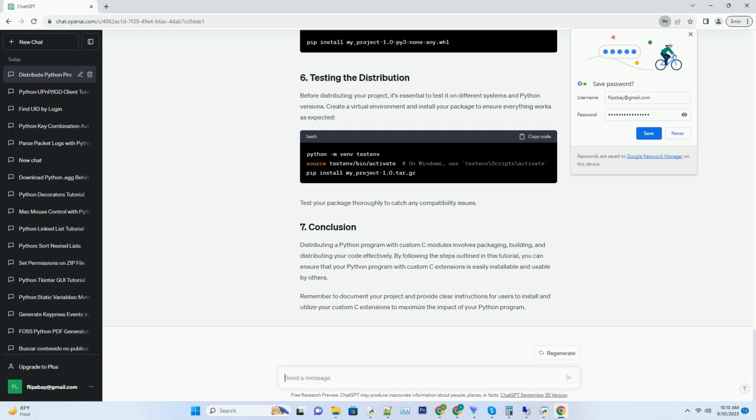Distributing a Python program with custom C modules involves packaging, building, and distributing your code effectively. By following the steps outlined in this tutorial, you can ensure that your Python program with custom C extensions is easily installable and usable by others. Remember to document your project and provide clear instructions for users to install and utilize your custom C extensions to maximize the impact of your Python program.